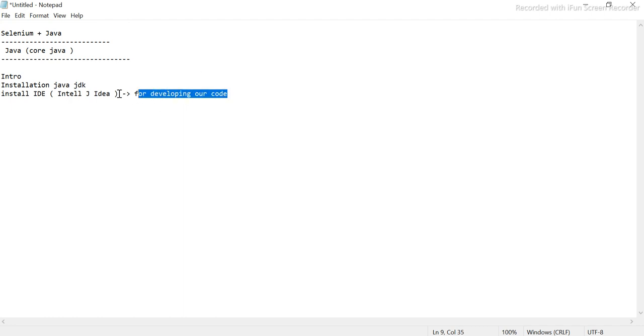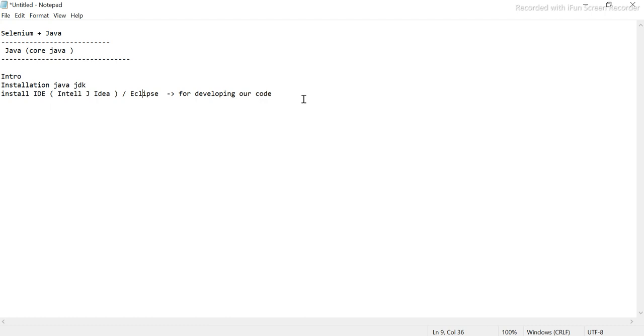There is one more very popular one, I think NetBeans is also there. Two, three are there, but the most popular in the market are Eclipse and IntelliJ, I think. I'm not going to install Eclipse. I already have it, so I wanted to show you how to install IntelliJ. Anything will work, so one of the IDEs you need.